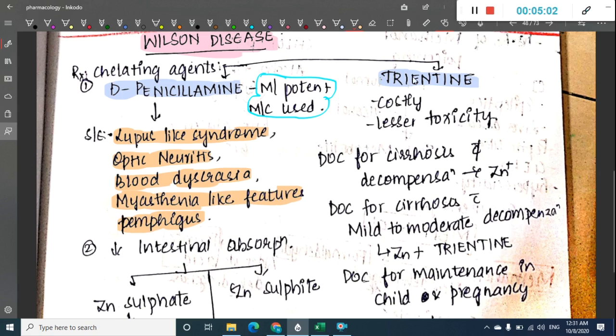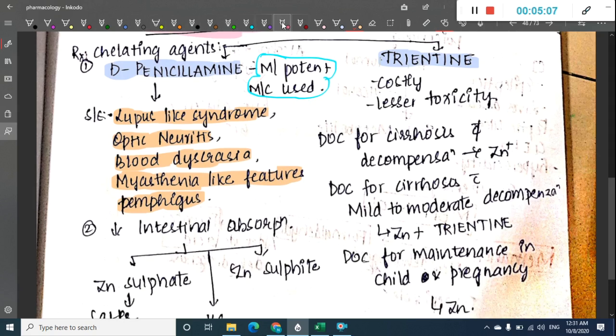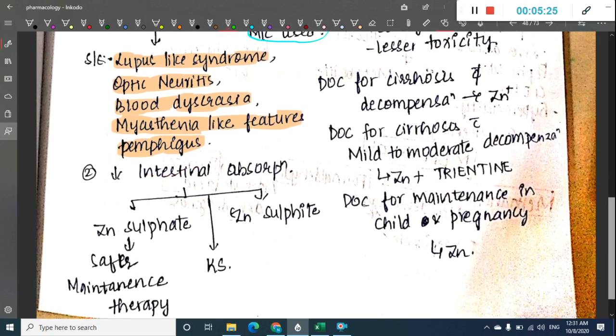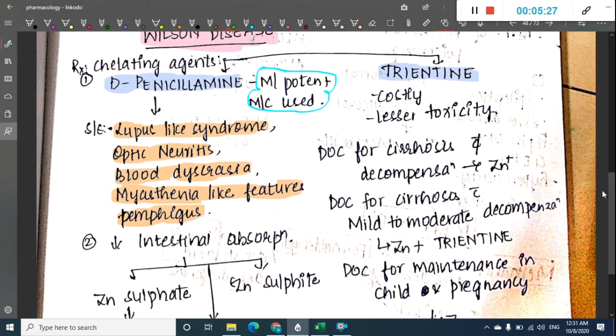Trientine is costly but has lesser toxicity, and it can also be used. Actually, you have two types of therapies available. One is chelating agents, which include D-penicillamine and trientine.